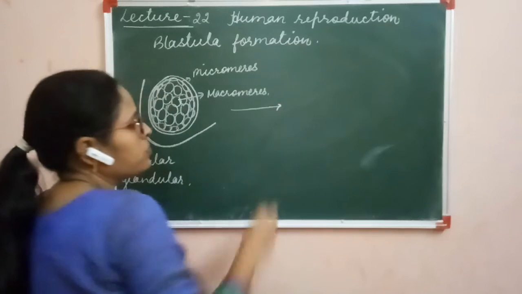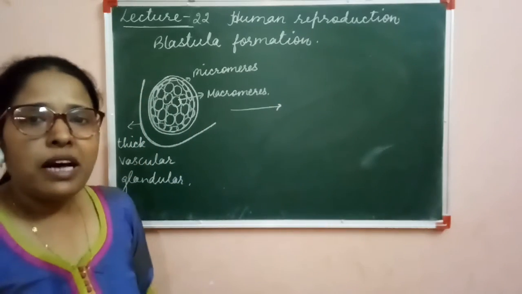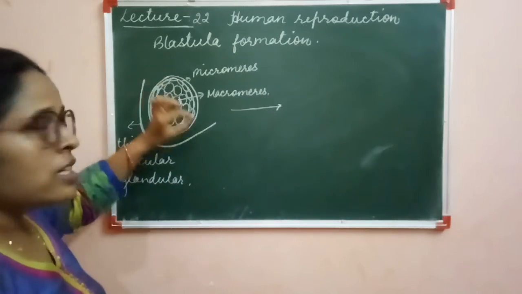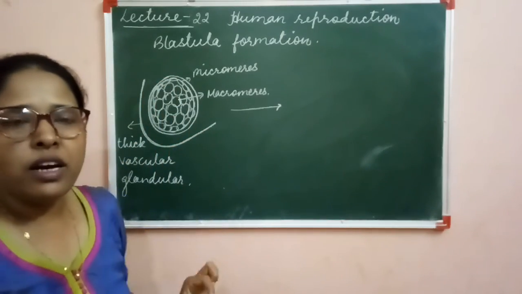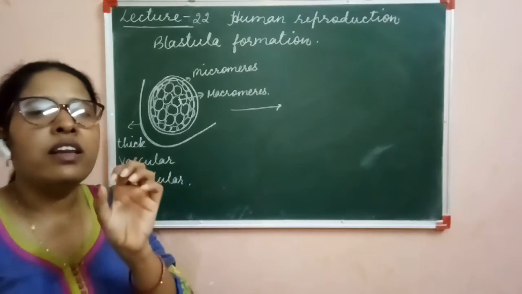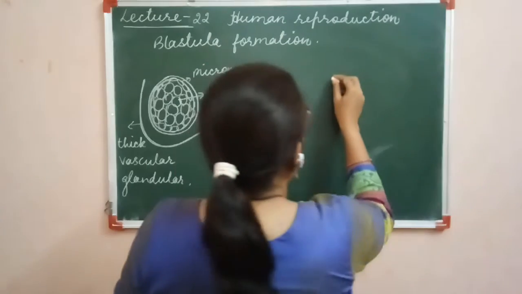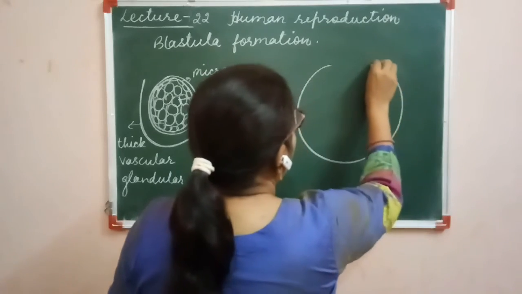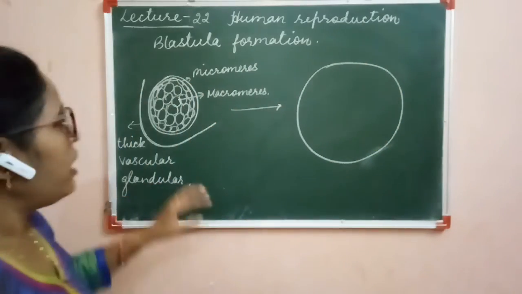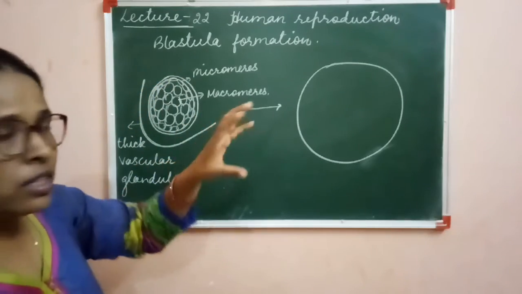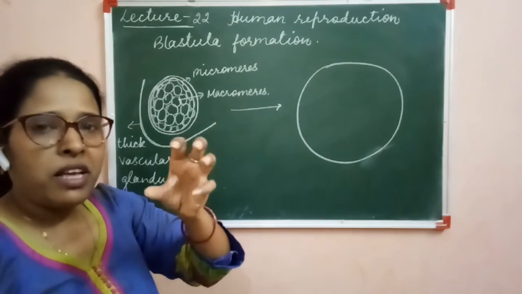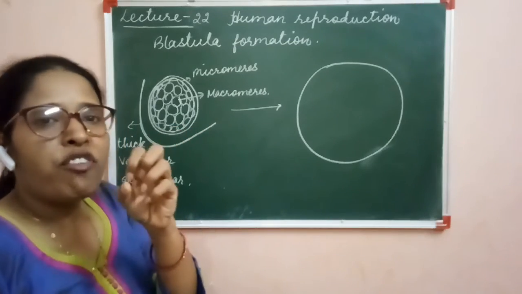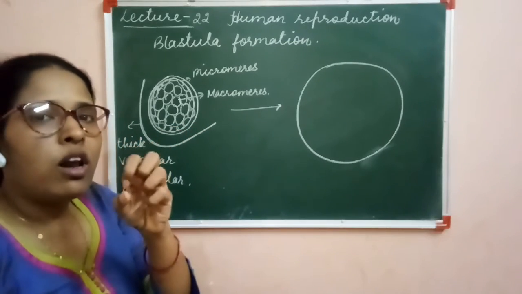After this, the blastula is going to form. The outer cells of the micromeres become very thin. The size of the blastula gets increased. In case of the morula, the size of the zygote remains the same, only the division or cleavage takes place, and the size of the micromeres gets smaller and smaller.